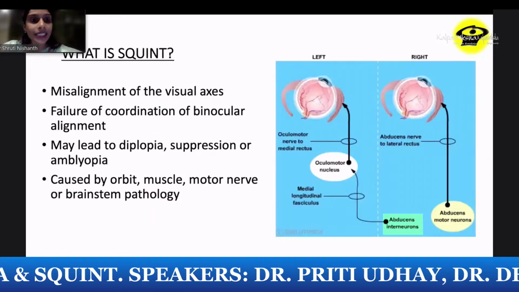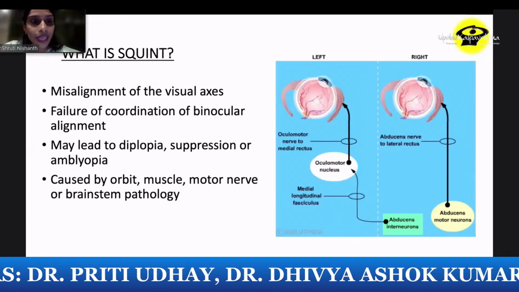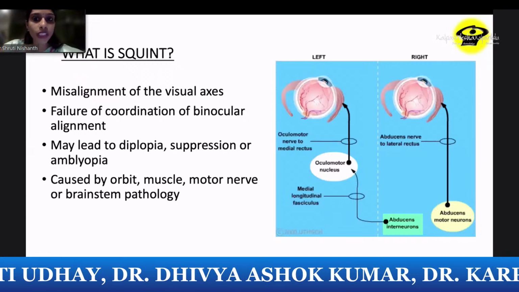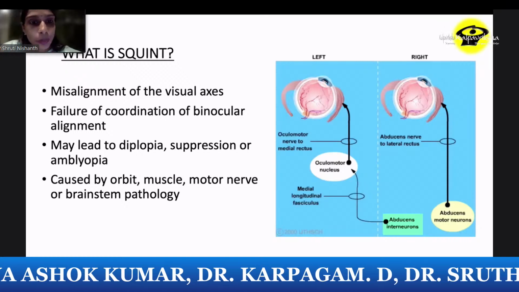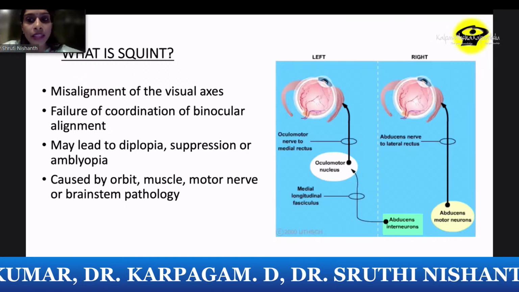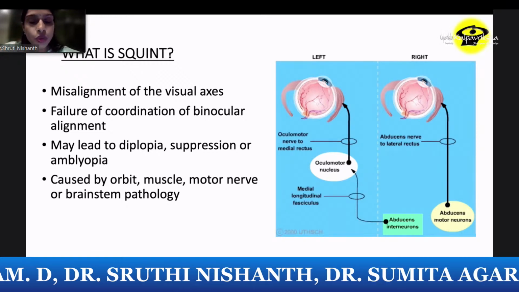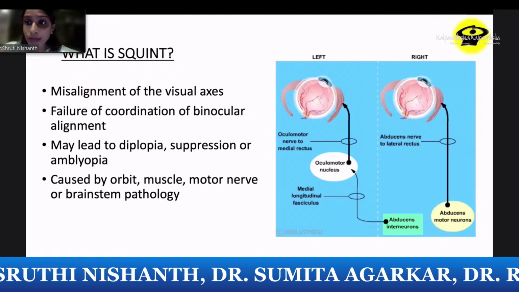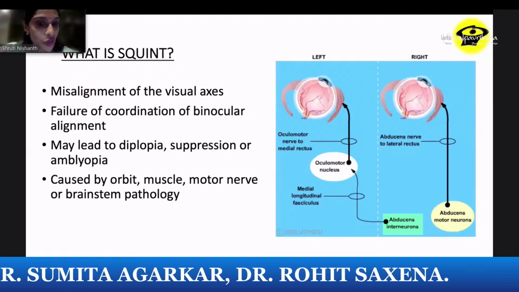So what basically is squint? It is a misalignment of the visual axis with a failure of coordination between both eyes. It may lead to diplopia, suppression, or amblyopia. And the cause of this can be anywhere, locally from the orbit to the muscles, to the nerves, blood vessels, or right up to brainstem pathology. So anything along the pathway of the nerves can lead to a squint.